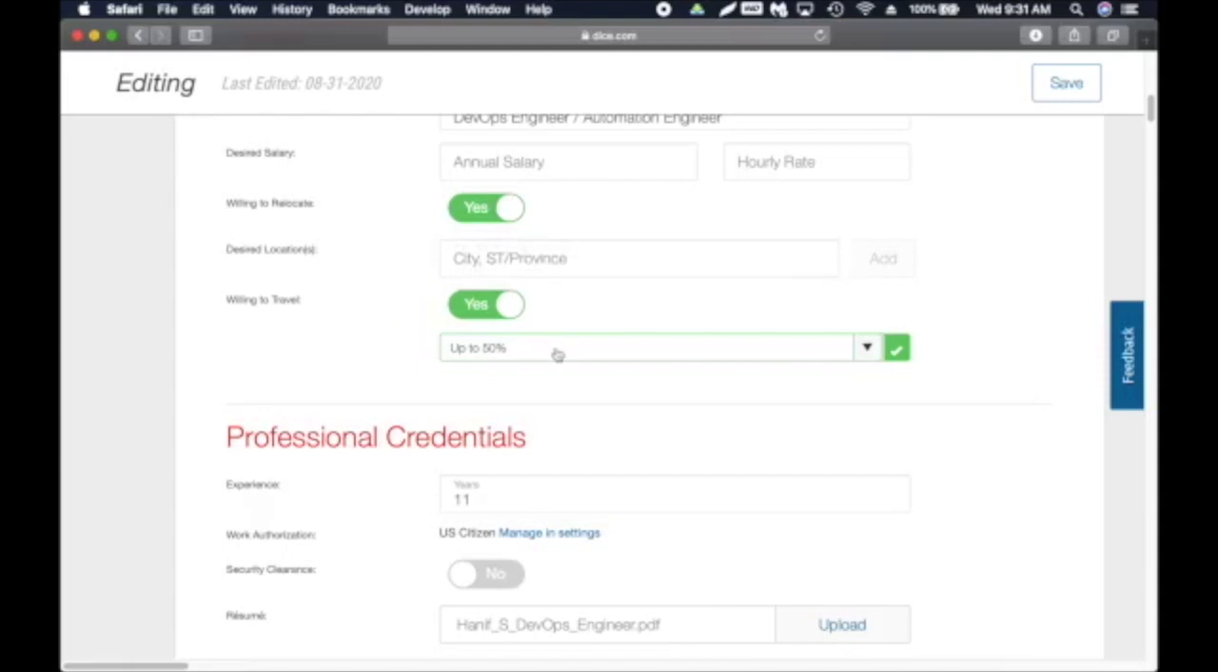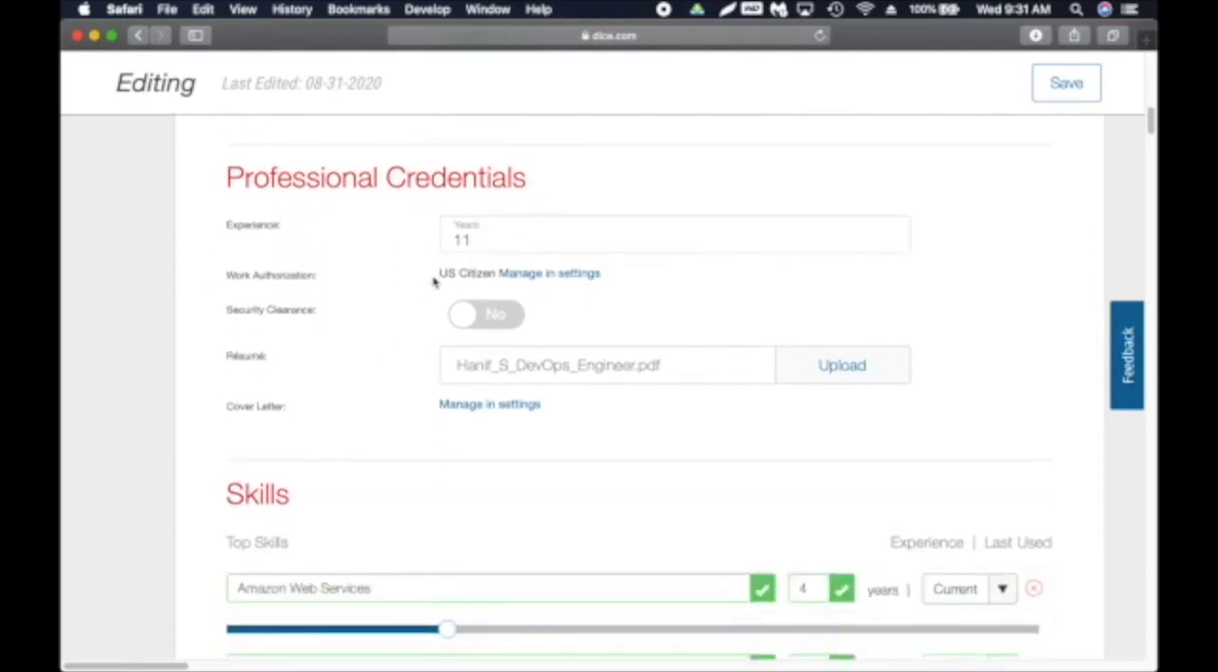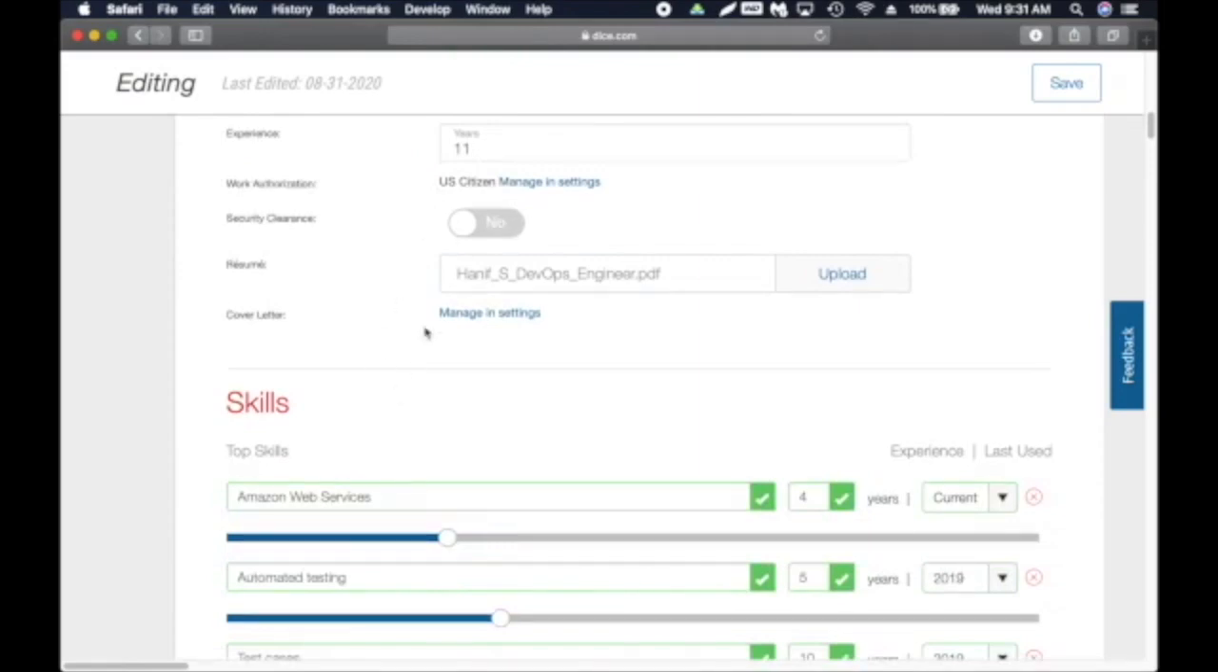Willing to travel, you can also select what's the percentage of time. And here you can add the relevant experience you have and work authorization. If you have security clearance, toggle it on. And here you can upload your resume.